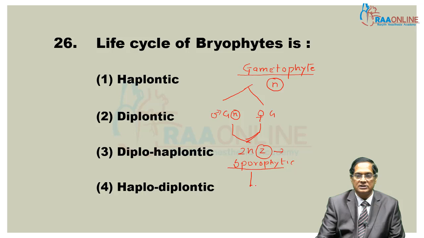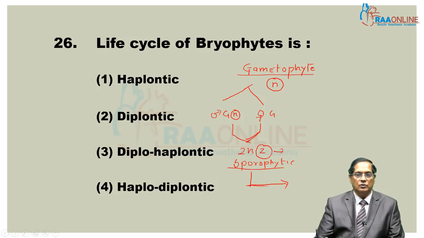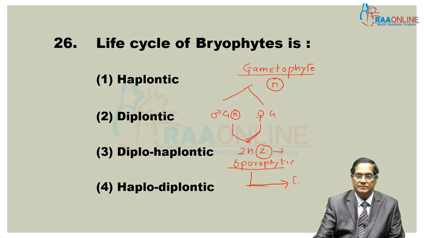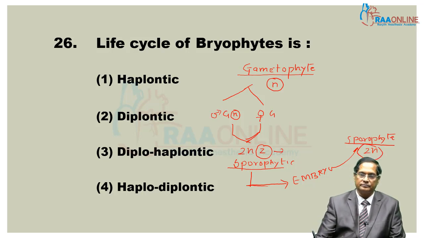This zygote does not divide by meiosis immediately. It develops into an embryo, and the embryo develops into the sporophyte. The sporophyte is representative of the diploid generation.